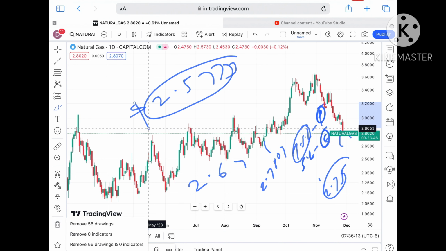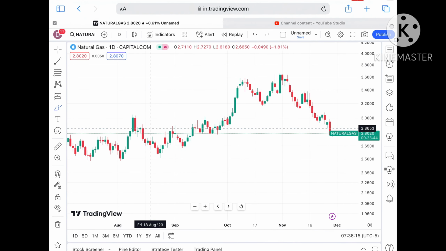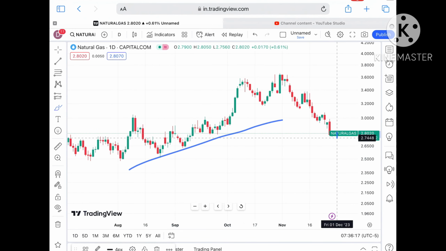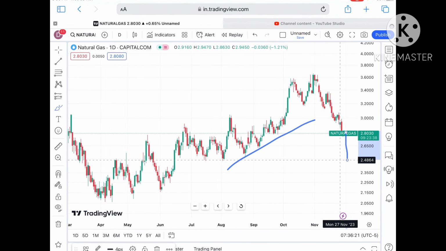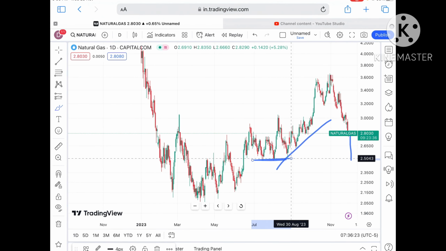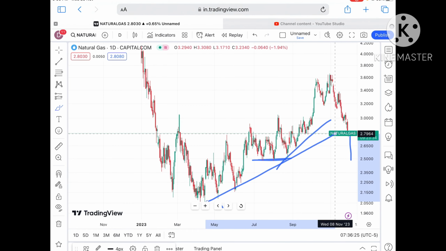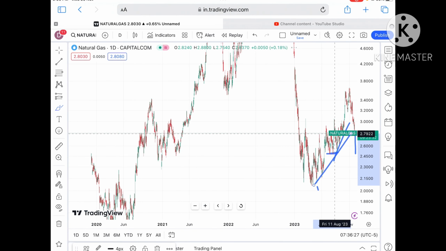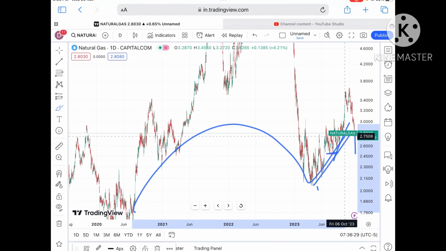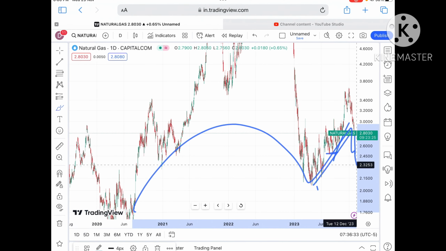So this is the level where we can see, and once it starts moving below a level of 2.5, then there is a higher chance it will go further low, because there is a probability that this is a level, and if you look at this, there will be a pattern forming. Okay, this pattern you have to look at as per this. Okay, a clear pattern will form, and chances of going below a level of 2.5, then we can see it will touch a level of